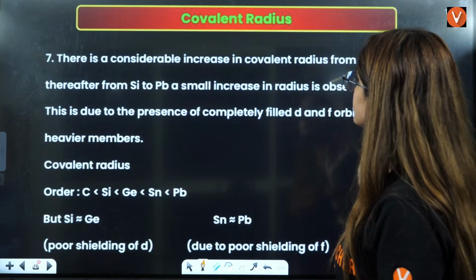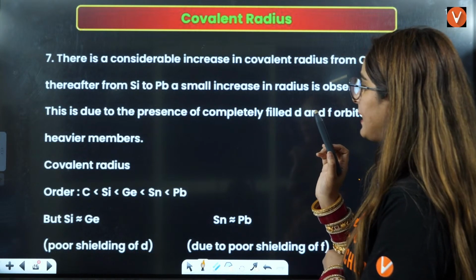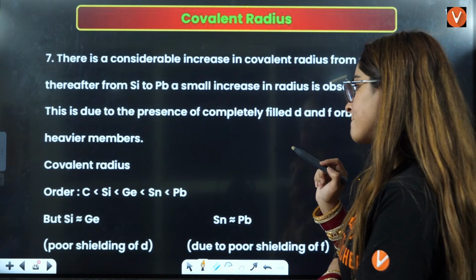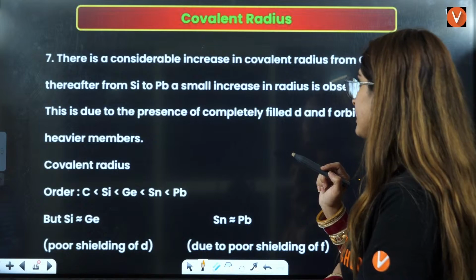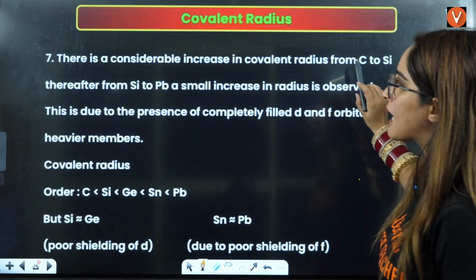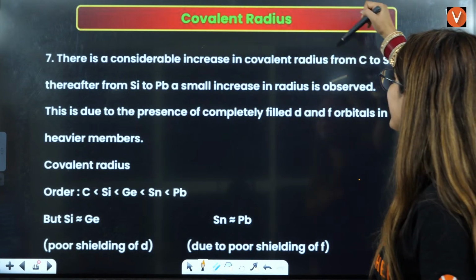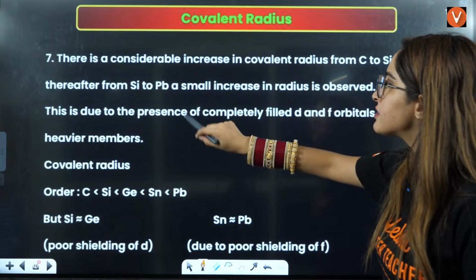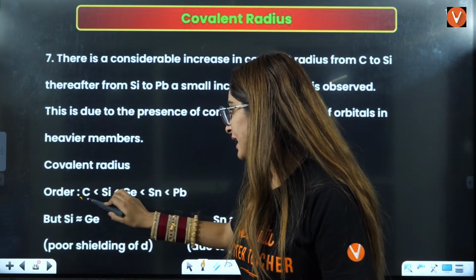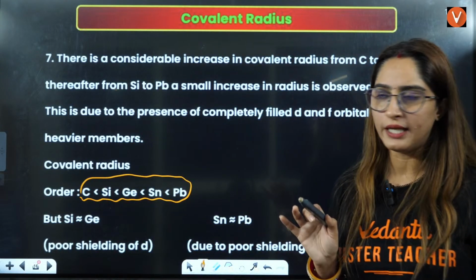Okay. Now, I think this we have done. There is considerable increase in the covalent radius from carbon to silicon. Thereafter, from silicon to lead, a small increase in radius is observed. This is due to the presence of completely filled d orbitals. So basically, what we have seen is that down the group, the radius is increasing, right?